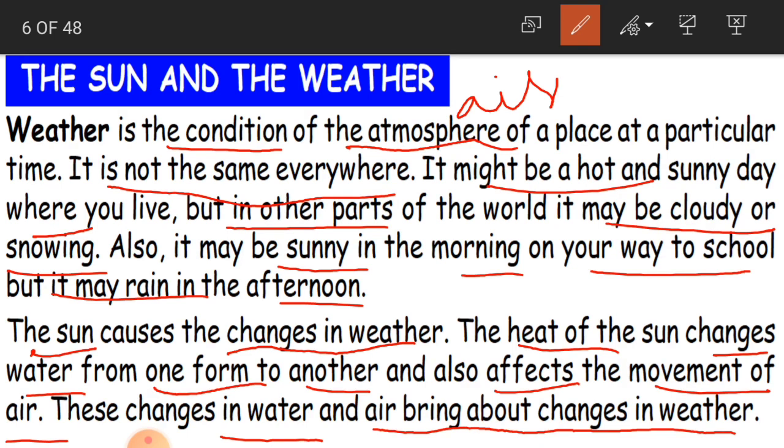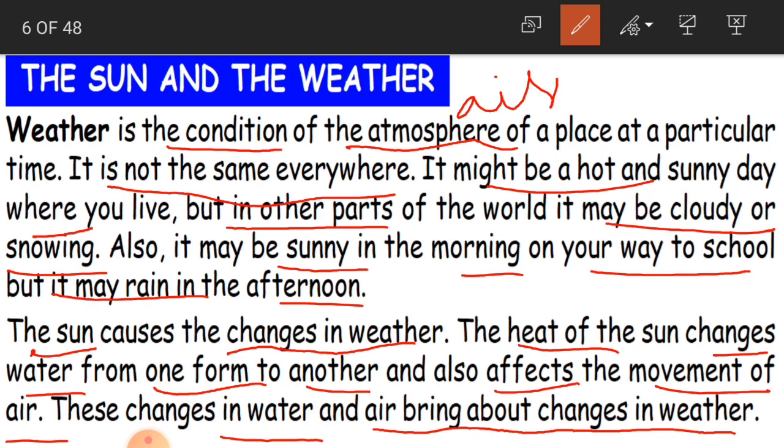Suppose you have normal water, and the water gets heated. What happens? You can see the water evaporating into water vapor. Water vapor is another form. Water is one form. When heated, this water becomes water vapor.